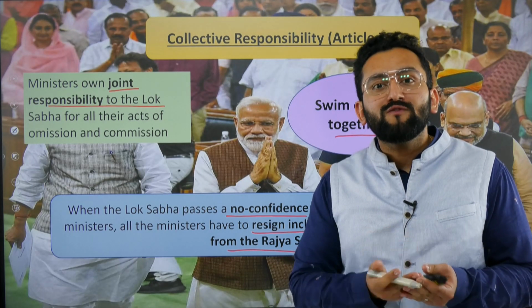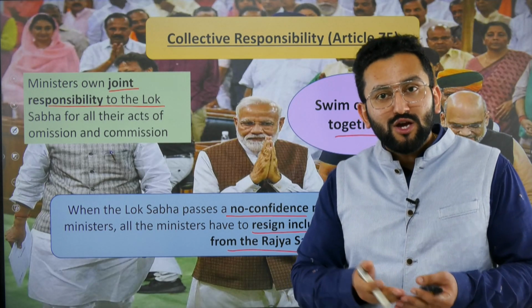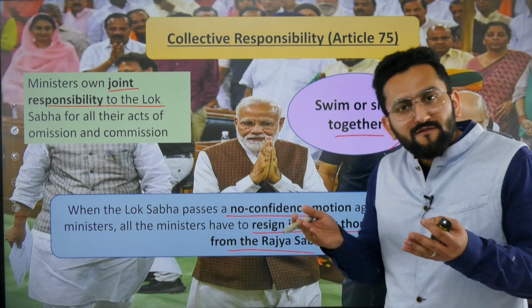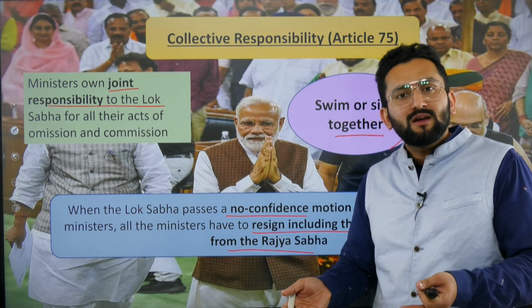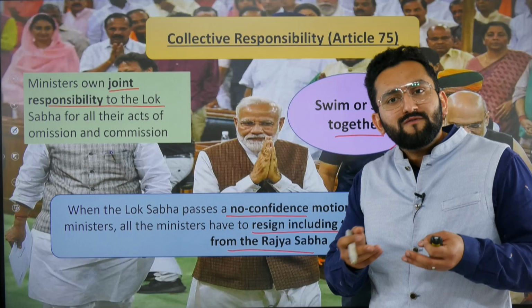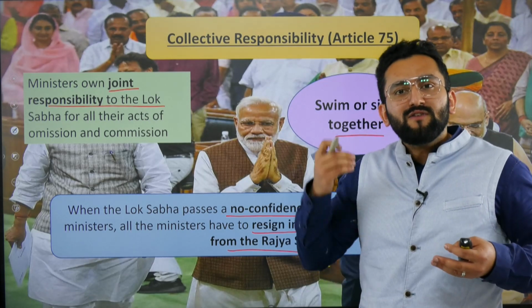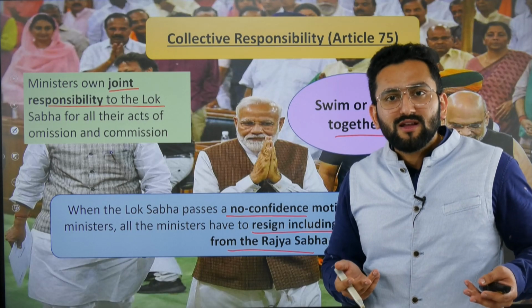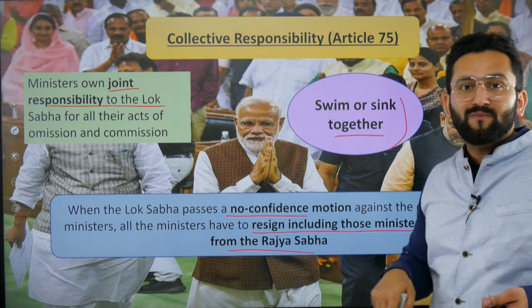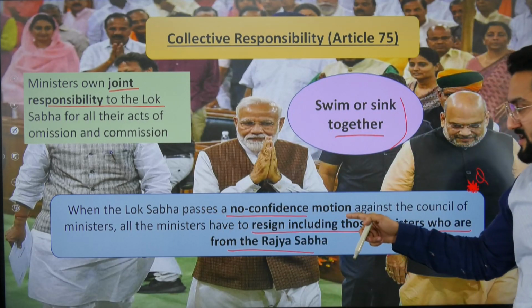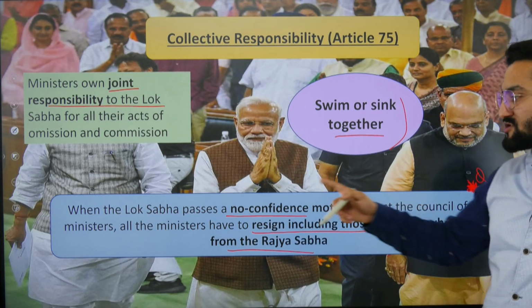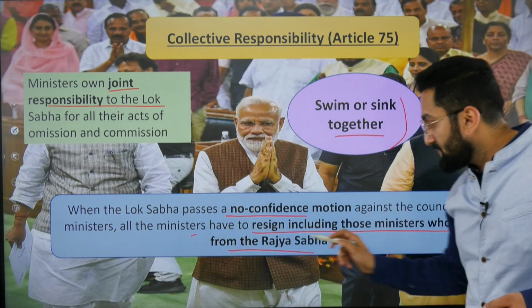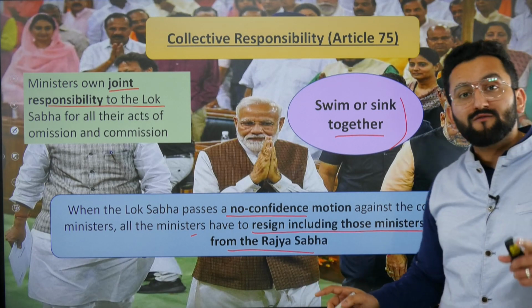Otherwise, how could a no confidence motion get passed? Because if you had a majority, more than 50% members would be yours. So how can more than 50% people say that we reject this government? It clearly means that you don't have a majority. That is why they sink together. When the Lok Sabha passes a no confidence motion against the Council of Ministers, all ministers have to resign, including the ministers who are from Rajya Sabha.